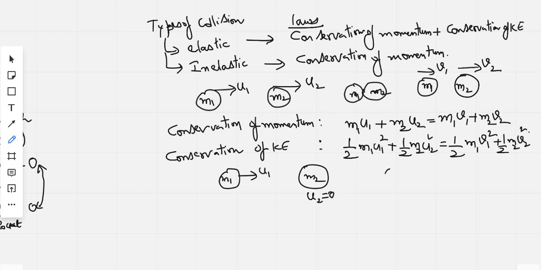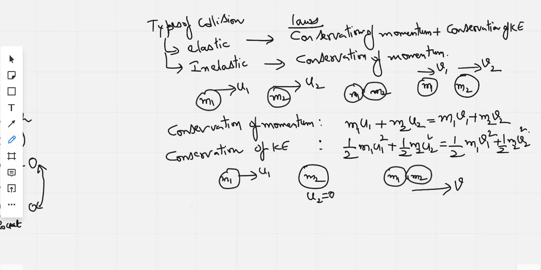After the collision both bodies are attached to each other, m1 and m2 are attached and move with common velocity v. This is inelastic collision. The first body moves with velocity u1, but the second body is at rest, and when the first body hits the second body, both bodies are attached and move with the common velocity. It's a case of inelastic collision where kinetic energy is not conserved.